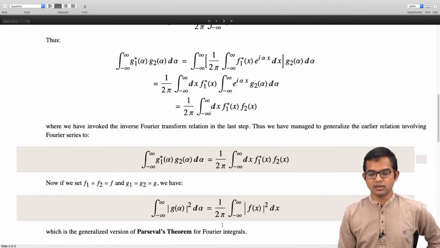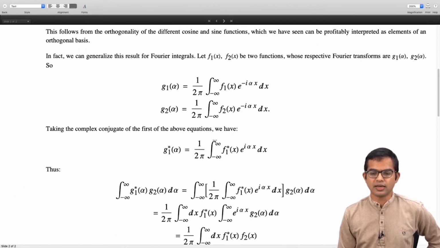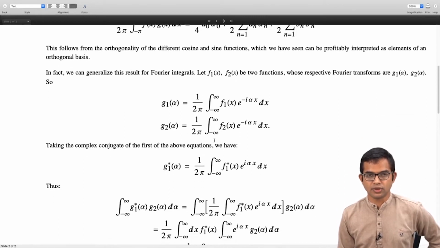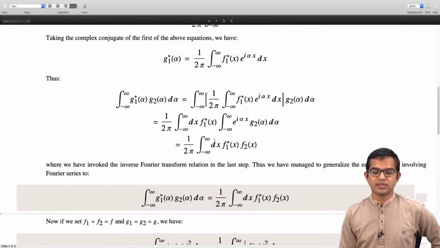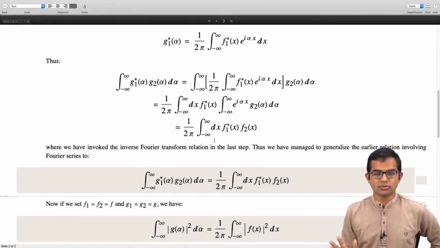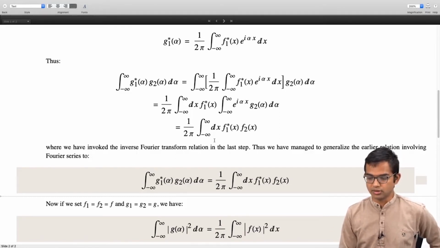So this factor is of course dependent on the manner in which you have defined your Fourier transform and inverse Fourier transform. But like I said before, you have the freedom to define your Fourier transform, and then automatically it fixes the inverse Fourier transform for you, right? And it doesn't matter how you share this factor between the Fourier and inverse Fourier transform, as long as you're consistent throughout in your calculation.